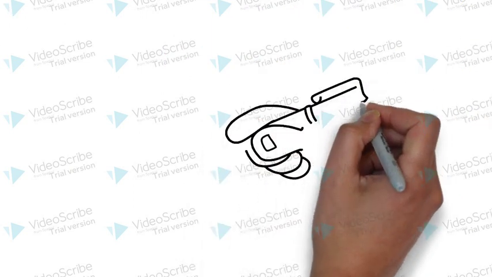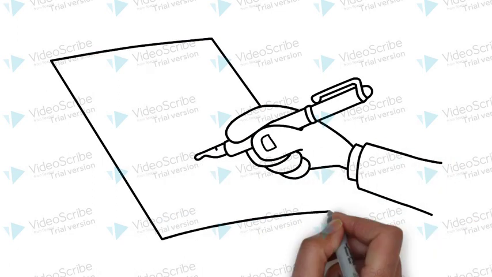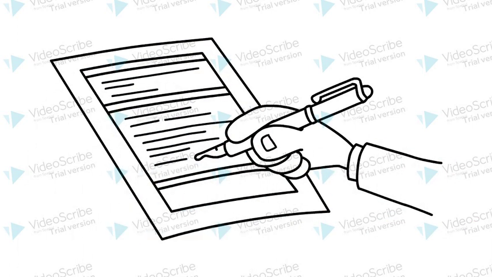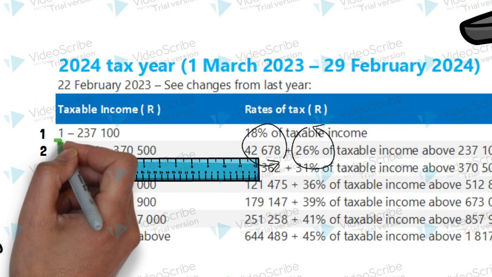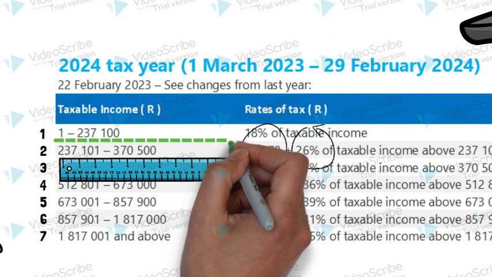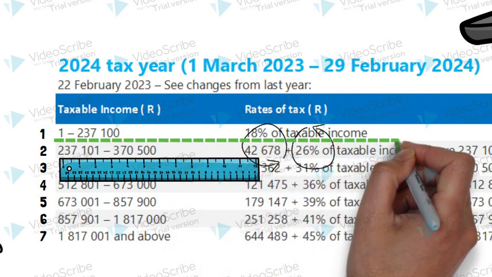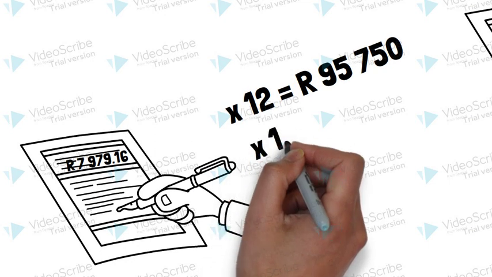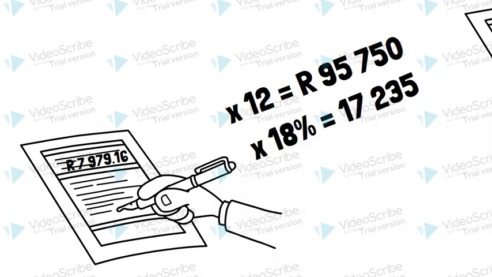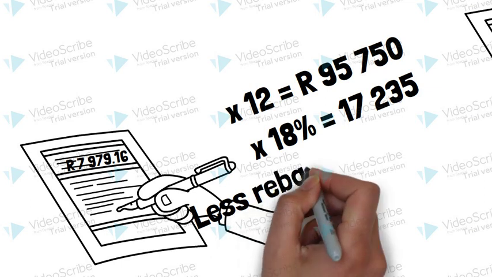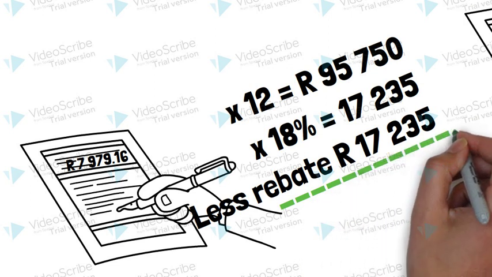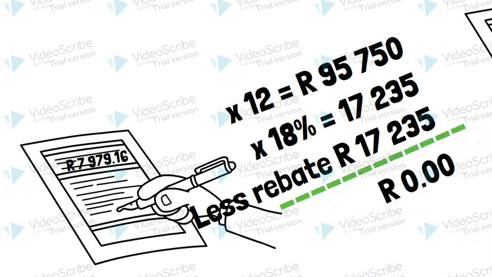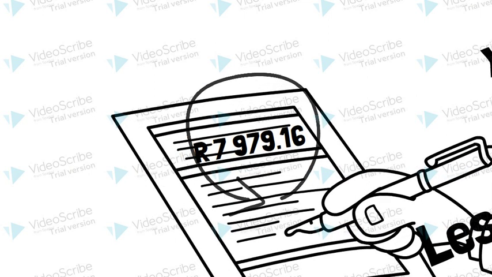Now for something that's very interesting. If Bacon earned 7,979 Rand and 16 cents per month, he would earn 95,750 per year. According to the first bracket, he should pay 18% tax, and that equals 17,235 Rand less the primary rebate of 17,235, means that at a salary of 7,979 Rand and 16 cents a person under the age of 65 will not be paying tax.